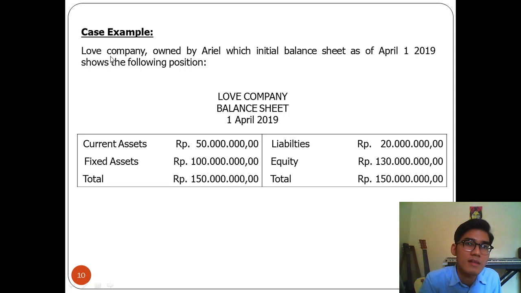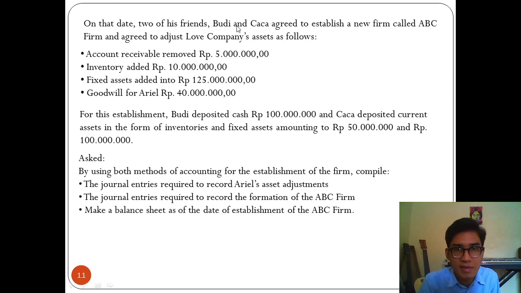Another case example. Love Company, owned by Ariel, whose balance sheet as of April 1st, 2019, shows the following position. Love Company balance sheet, the 1st of April 2019: current assets and fixed assets, 50 million and 100 million, and liabilities and equity, 20 million and 130 million. On that date, two of his friends, Budi and Chacha, agreed to establish a new firm called ABC Firm and agreed to adjust Love Company's assets as follows. Account receivable reduced by 5 million, inventory added 10 million, fixed assets added 25 million, and goodwill for Ariel is 40 million.